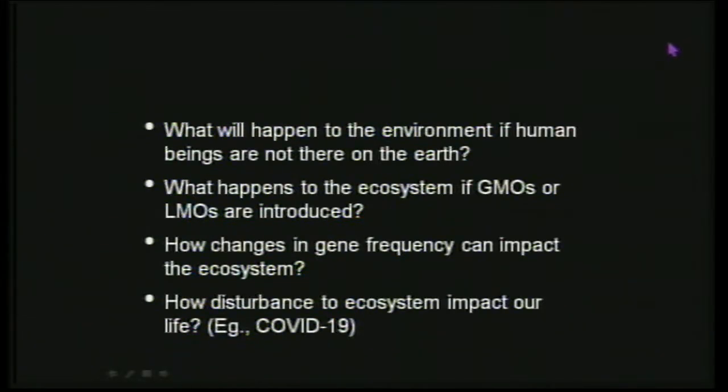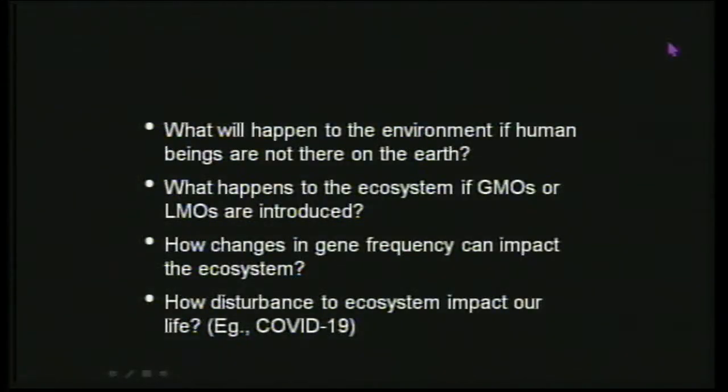What happens to the ecosystem if GMOs, that is genetically modified organisms, or living modified organisms, are introduced? How can changes in gene frequency impact the ecosystem? We have had several sessions on heredity and evolution where we talked about how changes in gene frequency can impact the population. So all these things are connected: genetics is connected with the ecosystem and environment, and society is connected with the environment. Everything is so connected, so students need to think about all this holistically.